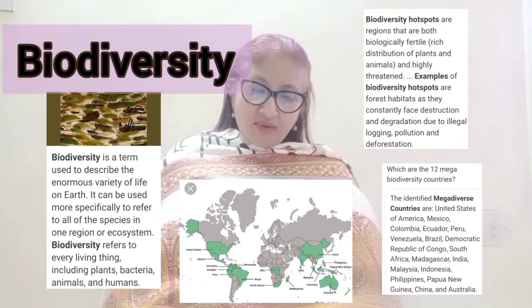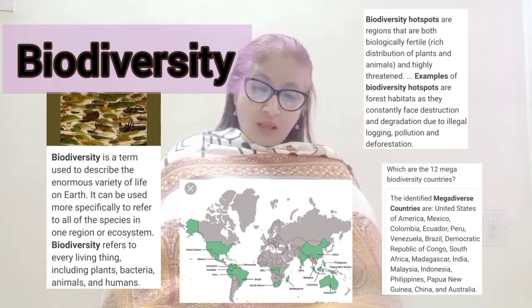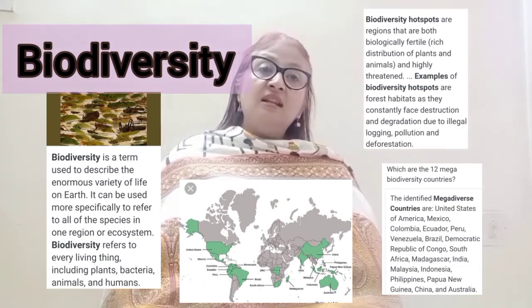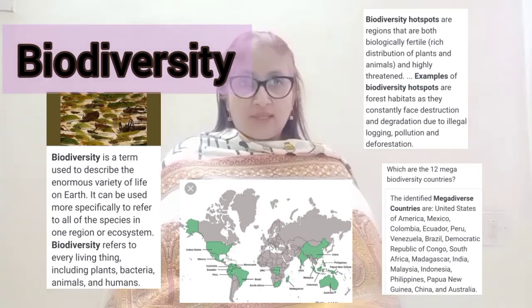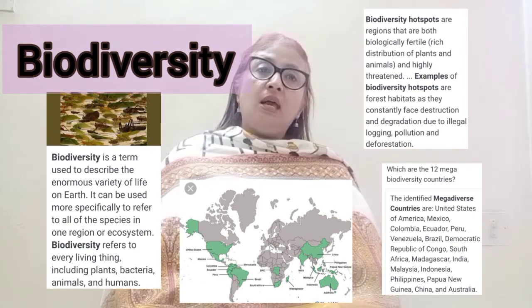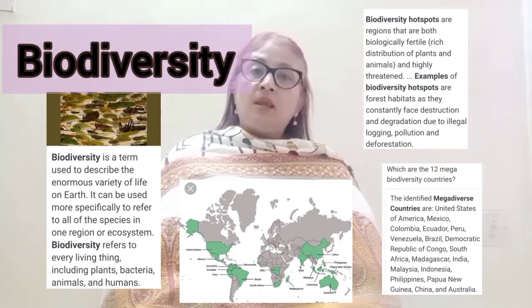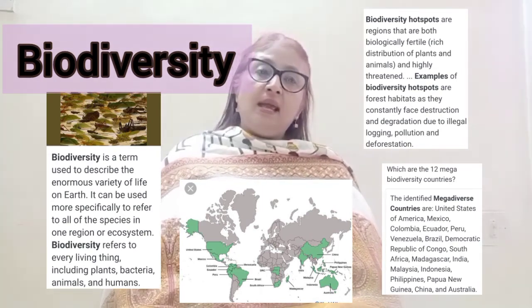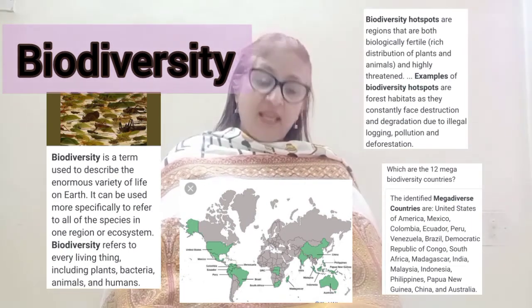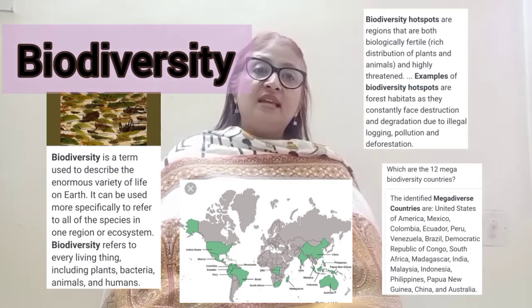More than half of the biodiversity of the planet is concentrated in these regions. And which are the countries? Brazil, Colombia, Ecuador, Peru, Mexico, Zaire, Madagascar, Australia, China, India, Indonesia and Malaysia.